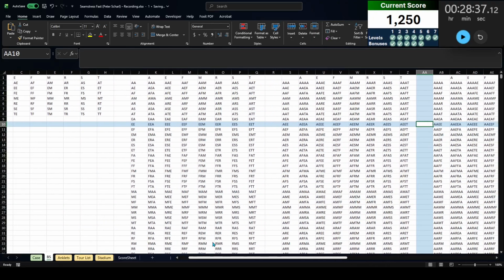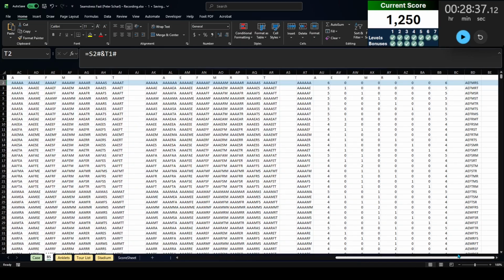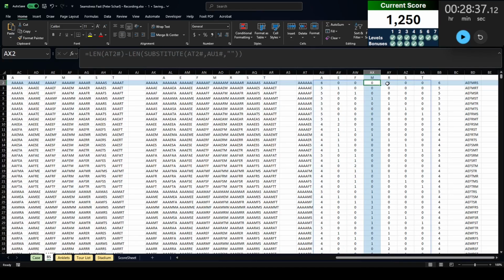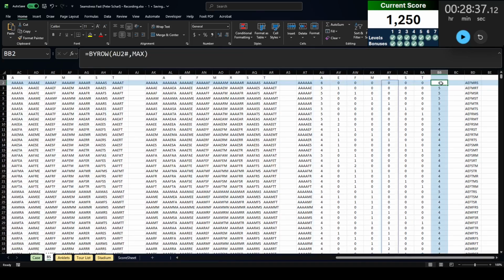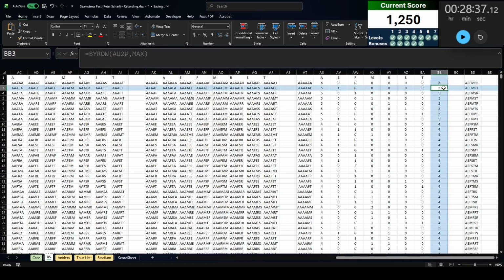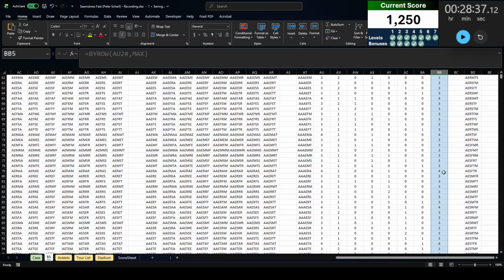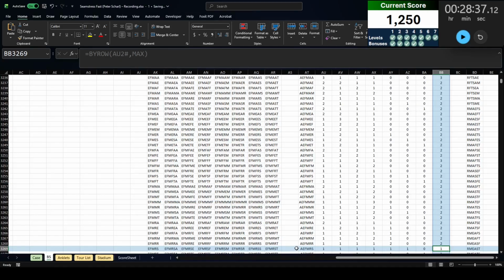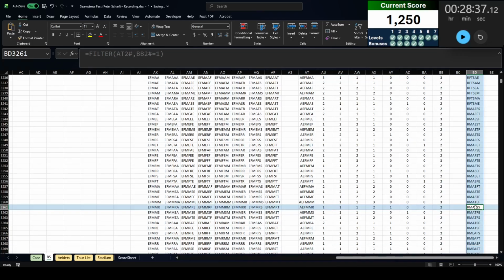The one thing is this is permutation with replacement. So you see I got 4 A's in there. At the end, to take that replacement out, I had to find out how many of each character is within each set, but then I only want ones where no character is repeated. So here, some character happens 6 times, some character happens 5 times, and so on. And we get down to, can I find a 1? Let me just find a 1 in here. Look in values, yeah. So there's a 1, AEFRMRS. Each letter is only used once. So that is one of the first ones that gets taken out.